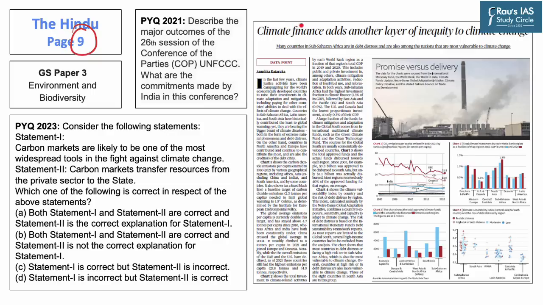Countries in sub-Saharan Africa, Latin America, and South Asia have historically contributed the least to the process of global warming. Yet, these countries are bearing the bigger brunt of climate disasters, both in the form of extreme natural phenomena and debt distress. Hence, there is a need to have a robust system of climate financing.